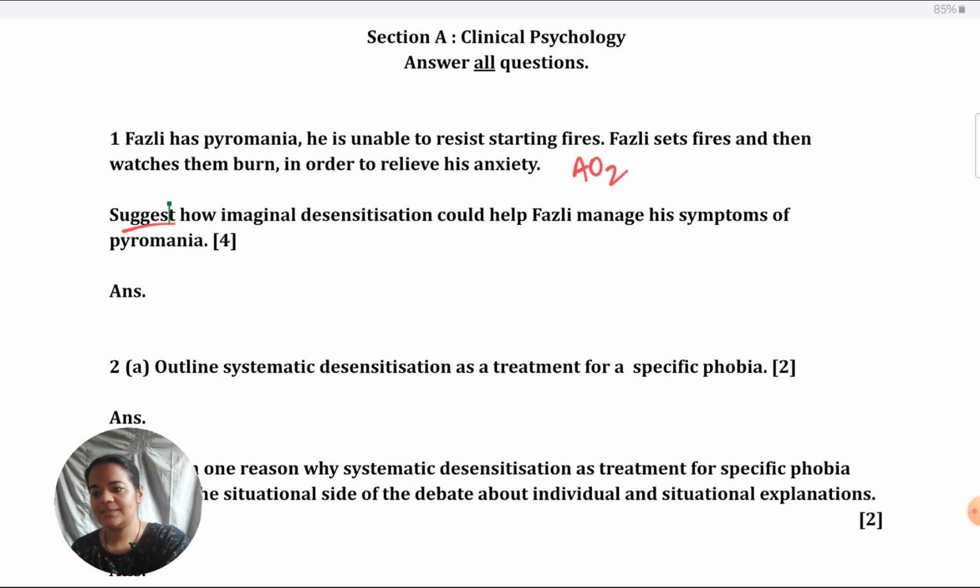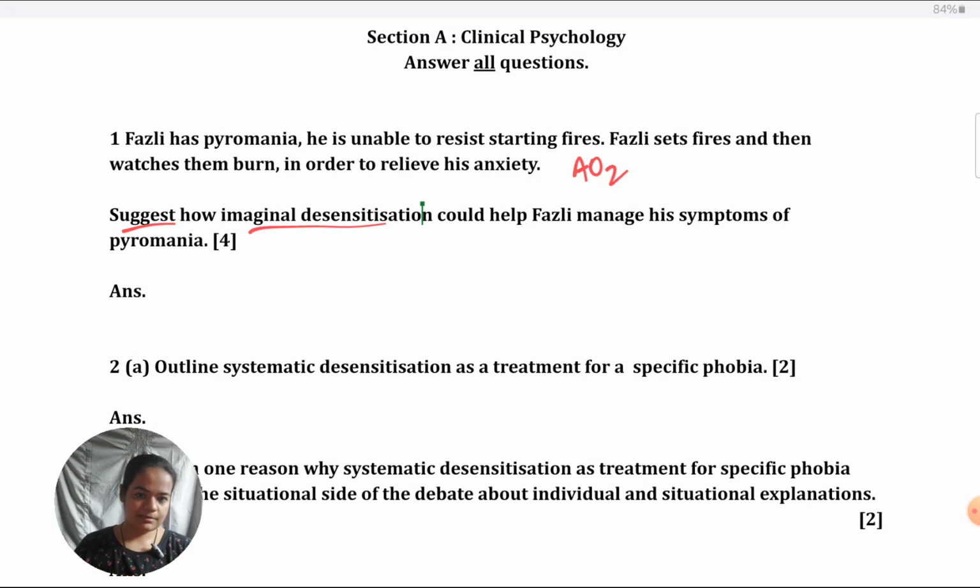Next, you need to note this is about imaginal desensitization. When you see that in the question, you start remembering, okay, this was imaginal desensitization, this was the principle, this was the procedure. Mentally, you have to think about these things. So be ready to answer from that point of view. Although it might seem obvious to you, I can't tell you how many students start giving very general points. They don't bring to mind the specific steps in the procedure of imaginal desensitization per se.